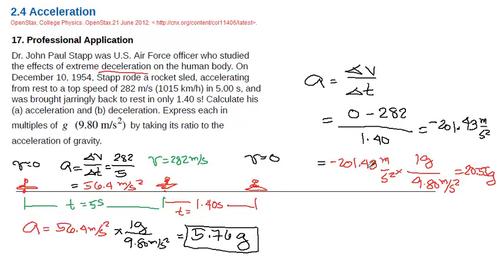The negative here simply corresponds to the fact that this is slowing down. A negative acceleration in this case means deceleration, so slowing down. It's quite a big number, right? 20.55 times g.